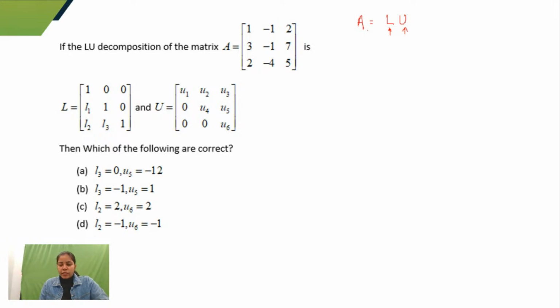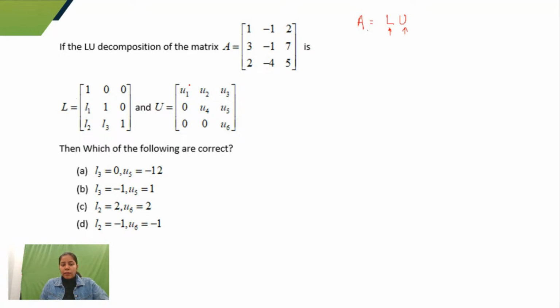Because there is one way to solve a system of linear equations, which is to break it down into L and U. Then corresponding to U, first I find the solution of the equation, and then corresponding to L. But that is not in our syllabus, so we are not working on that. We know that if I have to find the solution of a system of linear equations, I'll use the rank method, right? But I should know how to find the LU decomposition.